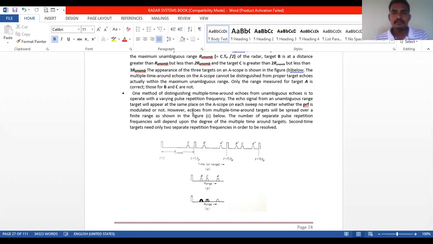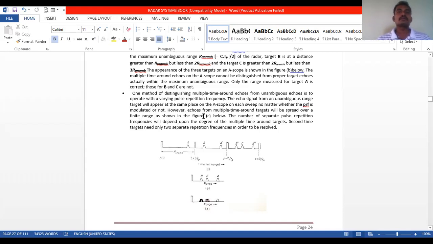The echo signal from an unambiguous range target will appear at the same place on the A scope on each sweep, no matter whether the pulse repetition frequency is modulated or not.